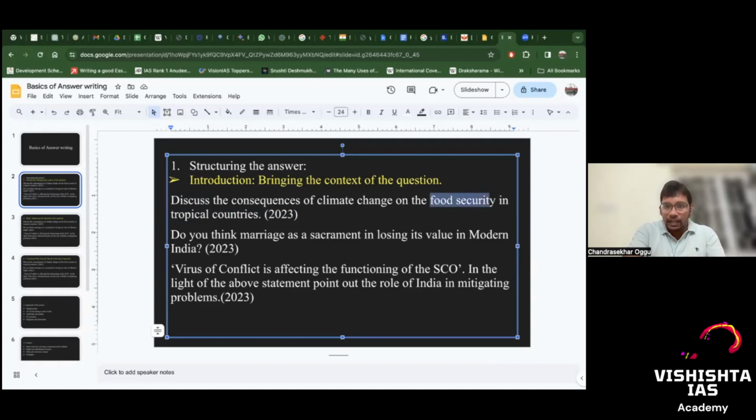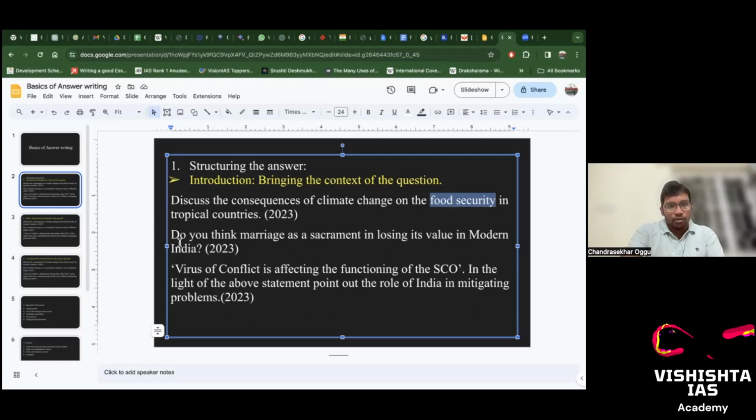So the main context of the question is food security. So you need to bring in the introduction about food security. Either you define food security or you give some data according to some food security report of the Food and Agriculture Organization. I'll discuss how to write the content in the next slides. But in the introduction, bring the context.